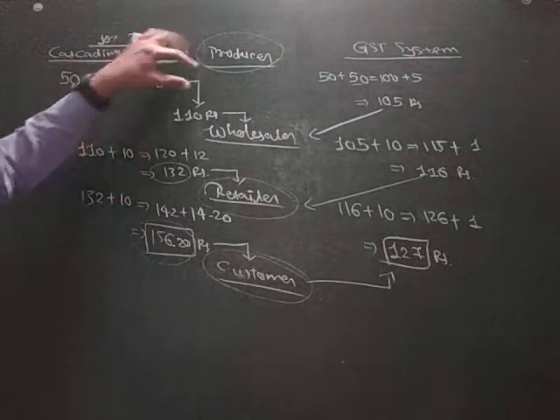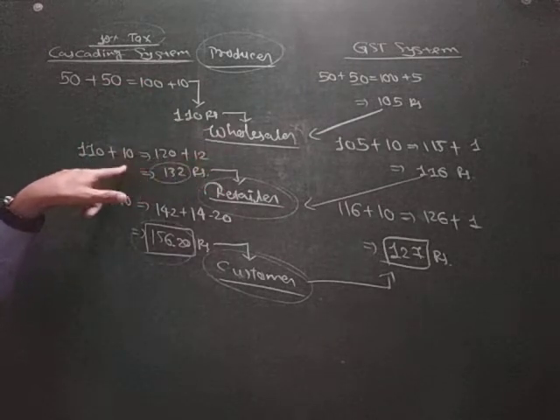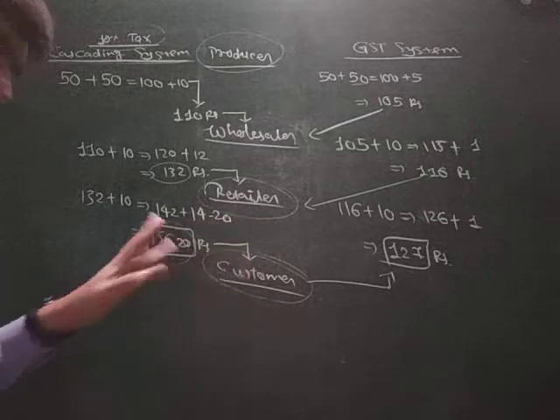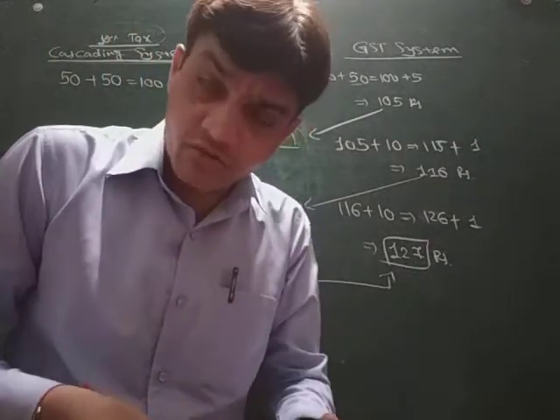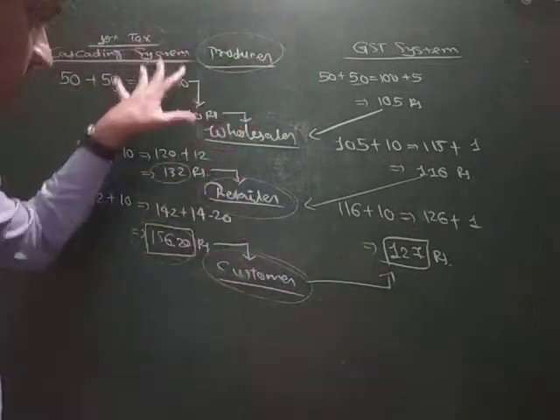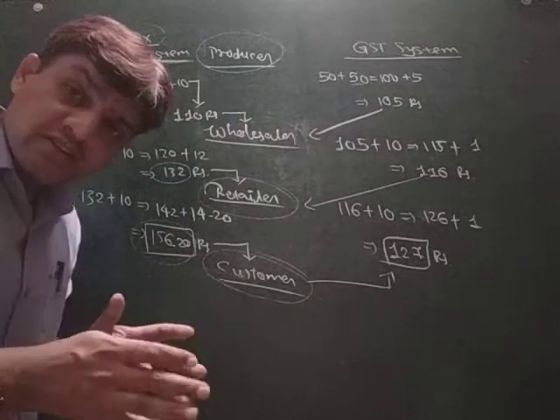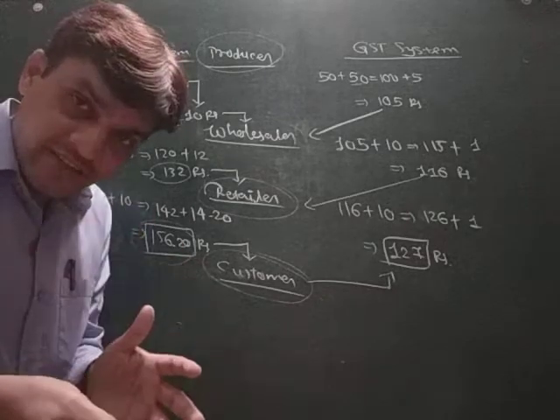See, the producer has already paid the tax, but the wholesaler also has to pay the tax, the retailer also, and the customer also. So every person has to pay the tax to the government at all levels, and that is why it was called a tax on tax system. And that tax on tax system is called the cascading system.